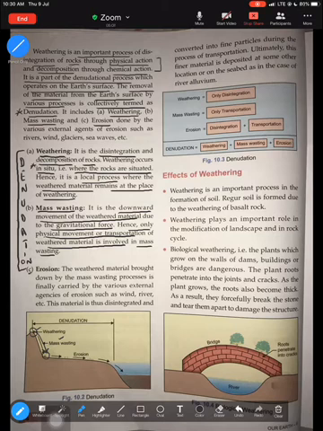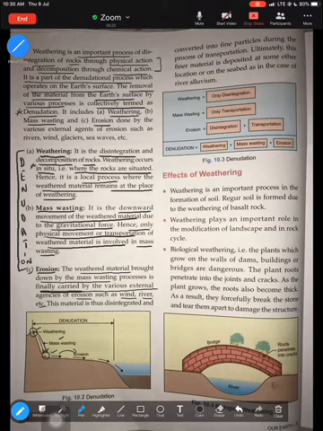And the third type of process of denudation is erosion. In erosion, the weathered material, meaning the broken down material brought by mass wasting, is carried by various erosion agents such as wind, river, etc. So this material from mass wasting is carried by erosion.